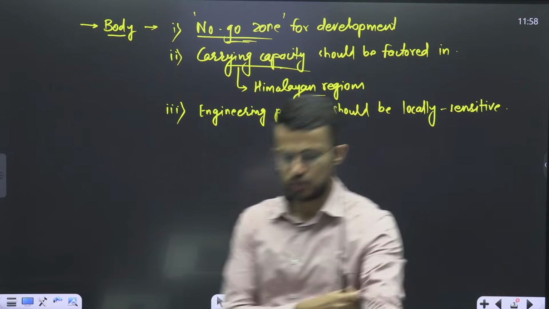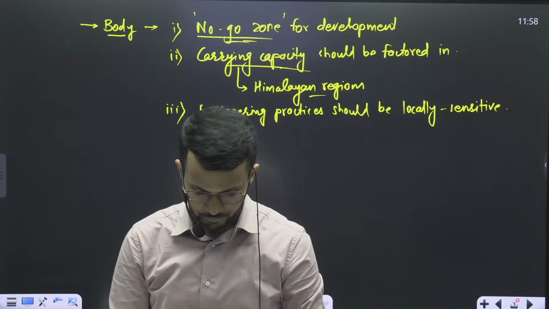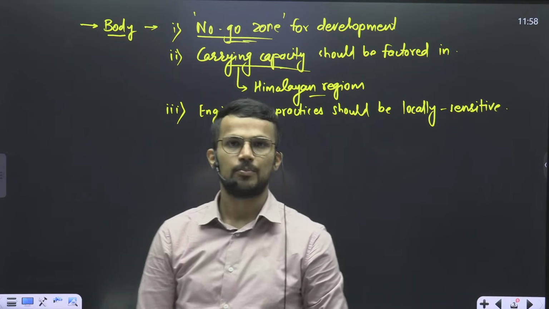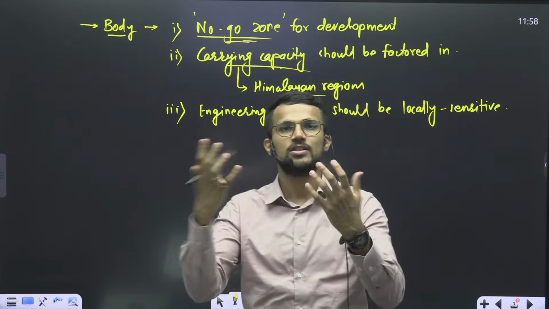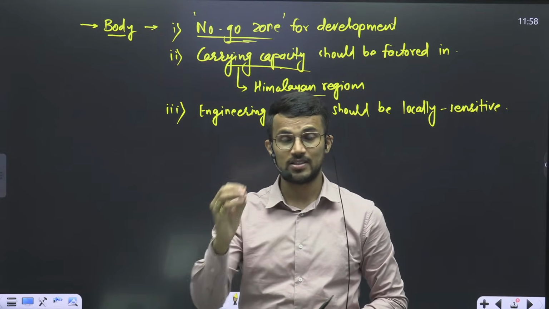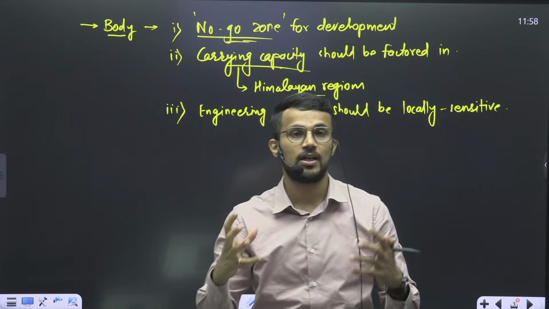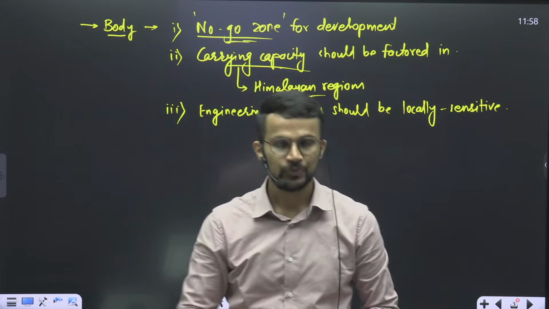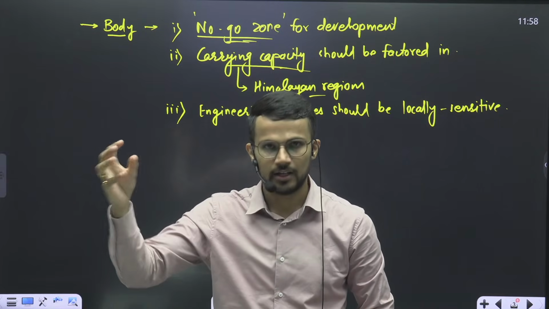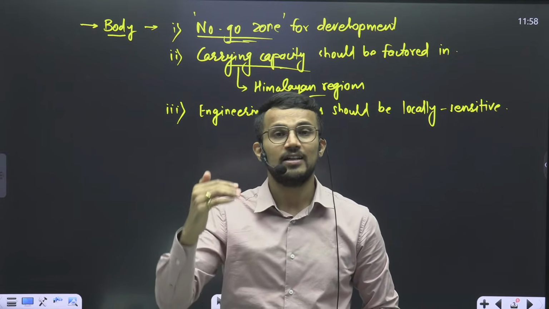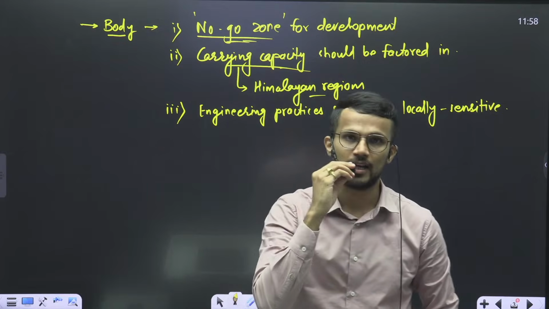Engineering practices should be locally sensitive, right? For example, suppose we are carrying out construction of some bridge in northeastern states. In northeastern states, rivers are mighty rivers. They have huge volume of water. So if we block a flow of river in, let's say, northeast states, then it increases the chance of flooding in that particular area.